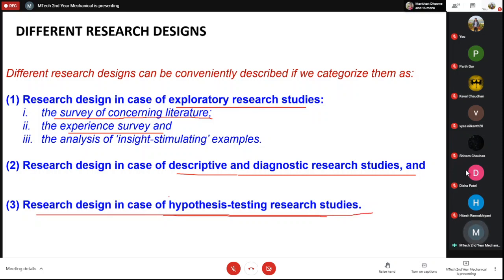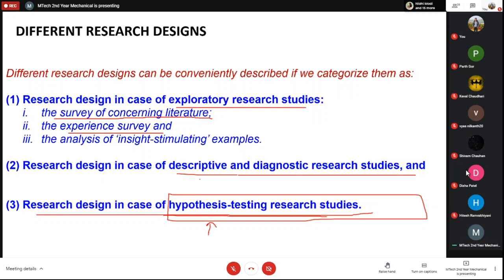So most of the time we actually perform these hypothesis testing research studies, and we do this experimentally most of the time. And basically, if I compare these two, then most of the time we do this descriptive study, because we just want to have more and more idea of the activity that is happening in any experiment. Okay, so we will see this.